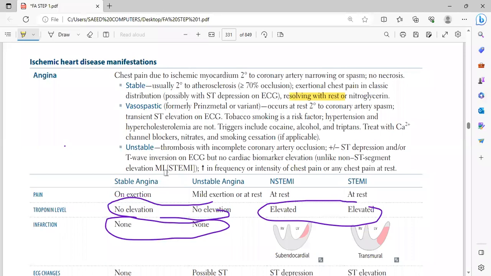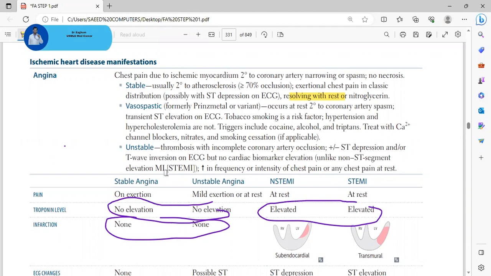Then vasospastic angina, also called Prinzmetal or variant angina, occurs at rest due to coronary artery spasm. When you have coronary artery spasm, you will have whole artery blockage. So you will have transient ST elevation on the ECG.